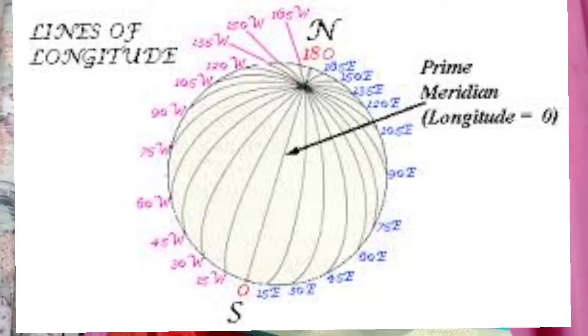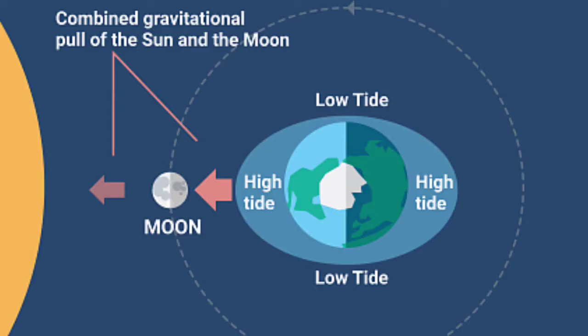When tides occur, either it is a low tide or a high tide. Two opposite meridians will have the same type of tide. If 0 degree has a high tide, then 180 degree also has high tide. If the 0 degree meridian has low tide, then the 180 degree meridian also has low tide. So when there is a high tide at the 0 degree meridian, which is GMT, the 180 meridian also experiences high tide. Try to understand, two opposite meridians will have the same tide, either a high tide or a low tide.